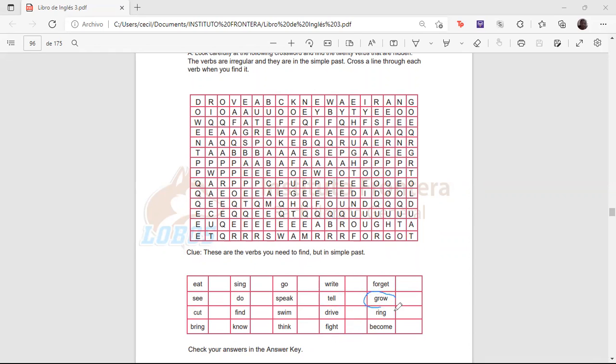grew, rang, and became. Okay, so I already said it. You heard me in English. Now, listen to the words and write them down in English. Hear the sounds and find them in the search word. Here, this one. This is the search words, okay? Now, we're going to continue.